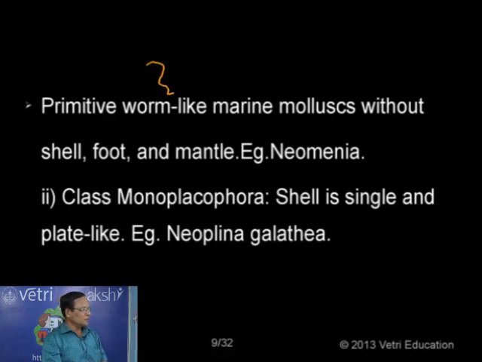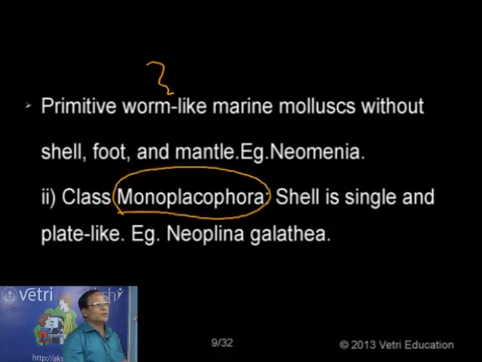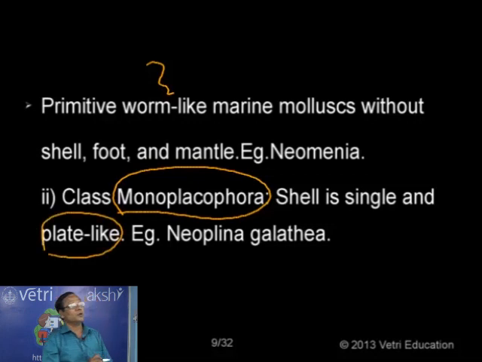Now the next group is more important, from an economic point of view, and from an evolutionary point of view as well. Class Monoplacophora, having only one shell piece. The shell is single and plate-like. That is why the animals are called Monoplacophora: Aplacophora without shell, and this one with one. Now one molluscan animal is called Neopilina galatheae.